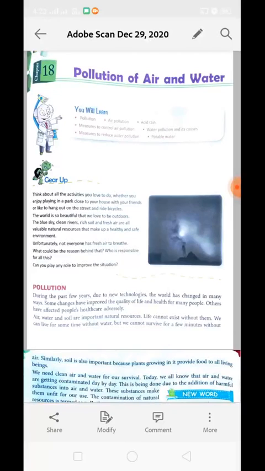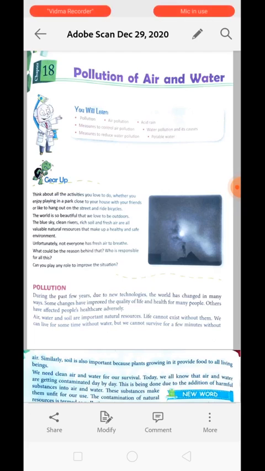Everyone, this is Lalita Singh, and you are going to study science with me in class 8. Today, we are discussing our 18th chapter that is called Pollution of Air and Water. In this chapter, you will learn about pollution, air pollution, water pollution, measures to control the pollution, about acid rain, and potable water. Okay, so let's start about it.